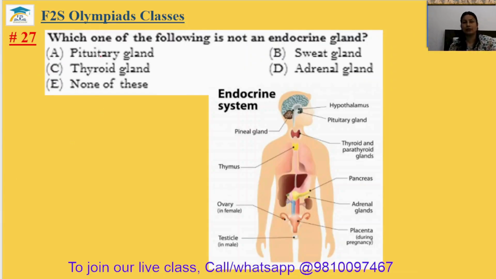Question number 27. Which one of the following is not an endocrine gland? Not an endocrine gland. So you can see all the list of the endocrine glands are here, and which is not present here. So sweat glands are not present here. Actually, they are distributed throughout your body surface. Endocrine glands are those which produce the chemicals in the blood only. The 27th answer will be option B.